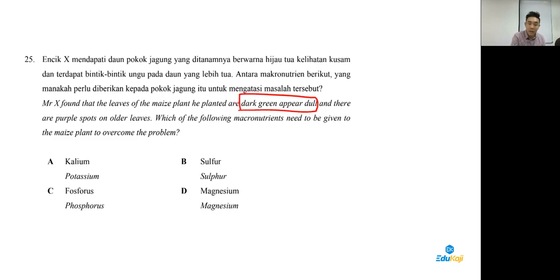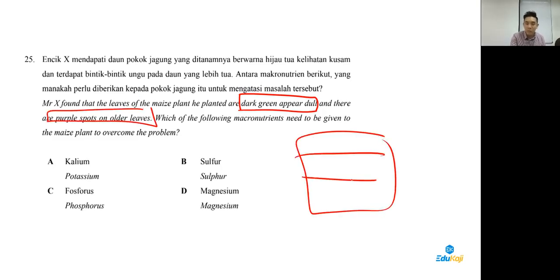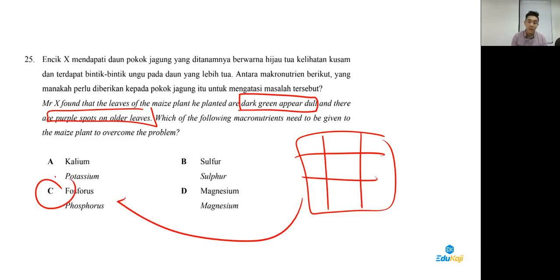The leaf, dark green is dull, and then got purple spots. This one no choice. You have to study the table in the textbook. Answer is phosphorus. 25 answer is C. Like for potassium, normally the tissues will die from the side. So these are some special effects of deficiency that you have to know.